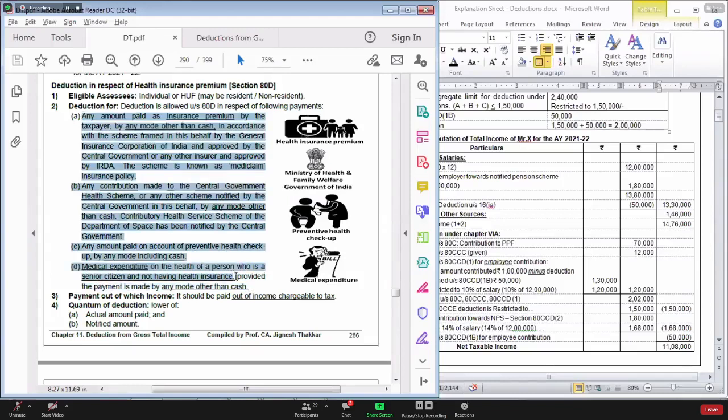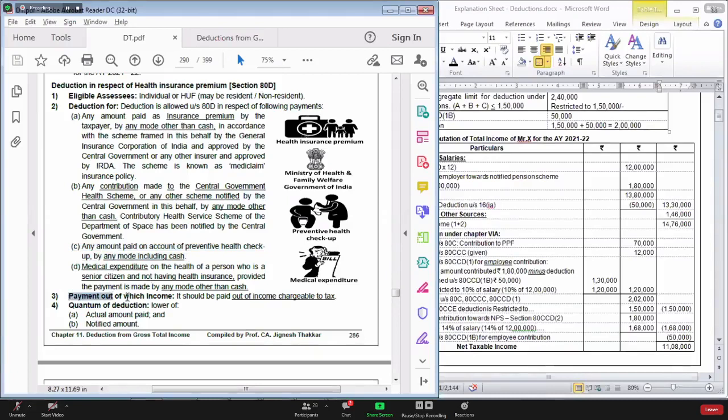So there are 4 expenditures for which you can claim deduction in section 80D. I repeat once again. Number 1, health insurance premium paid. Number 2, amount contributed to central government health scheme and state government health scheme. Number 3, amount paid on account of preventive health checkup. And number 4, medical expenditure incurred in respect of a senior citizen not having health insurance policy. Out of 4 points A, B, C, D, for points A, B, and D, payment should be made by any mode other than cash. Point number C, we can make payment in cash or other than cash, everything is okay.